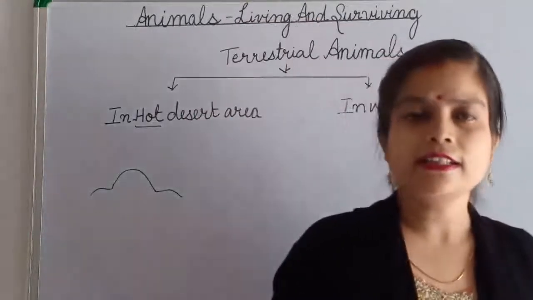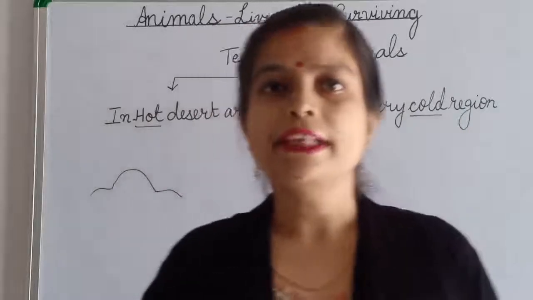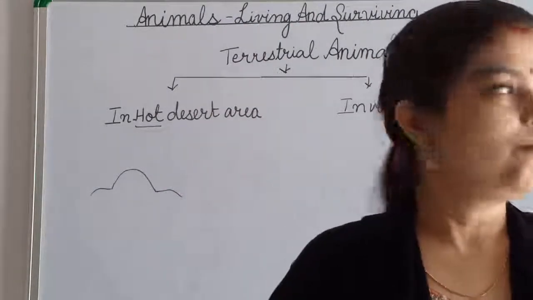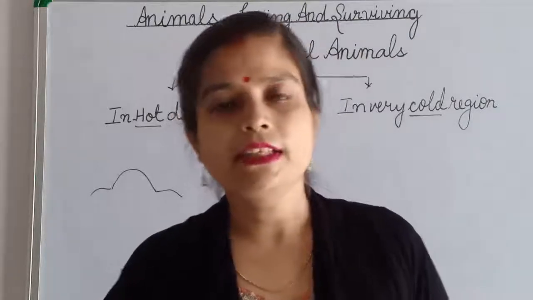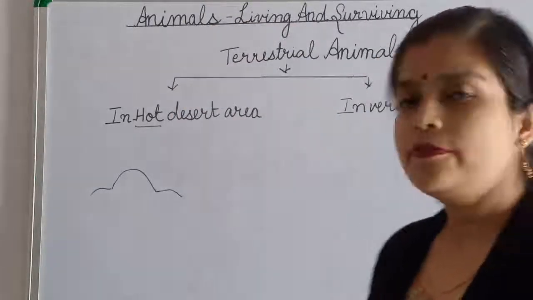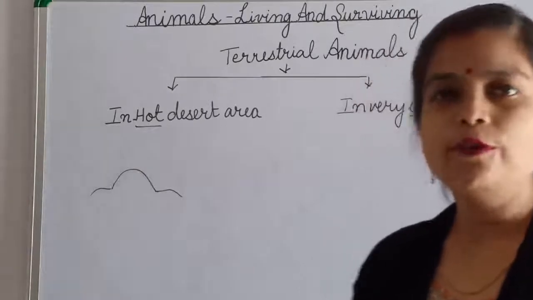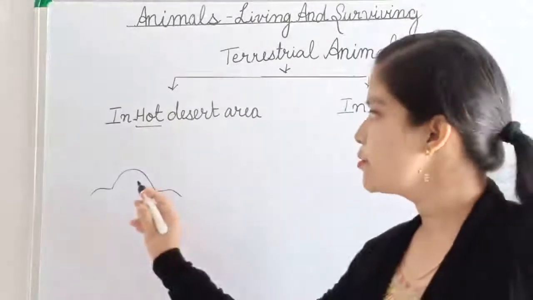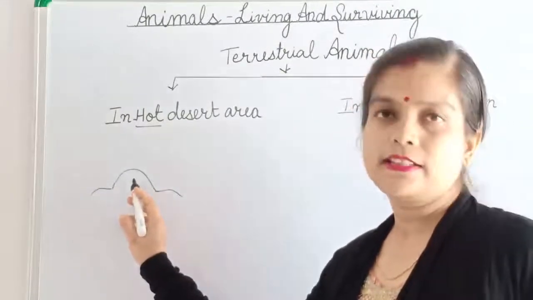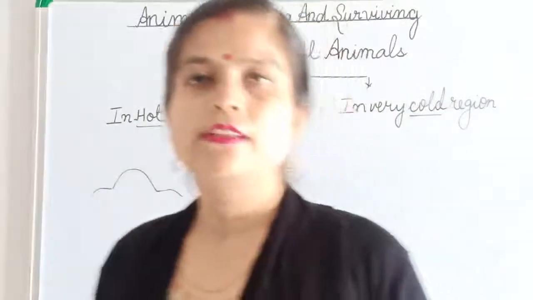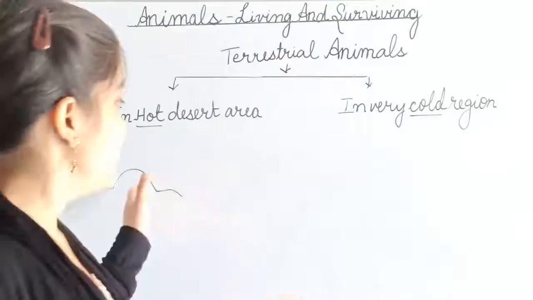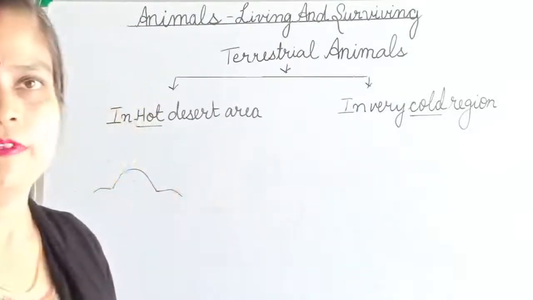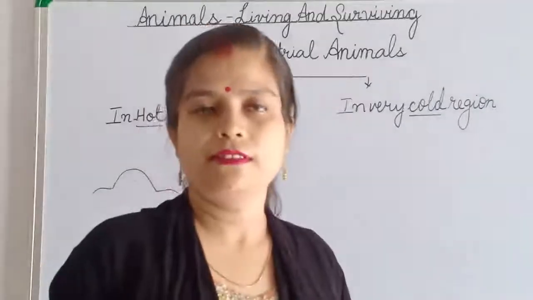In the desert area, you can't see green plants everywhere, like what we can see in the plains, grass everywhere. But in the desert area, it is difficult to find food for them. So they store food, meaning fat, in the hump. Okay? So they can survive for some time with the help of this food when food is not available.